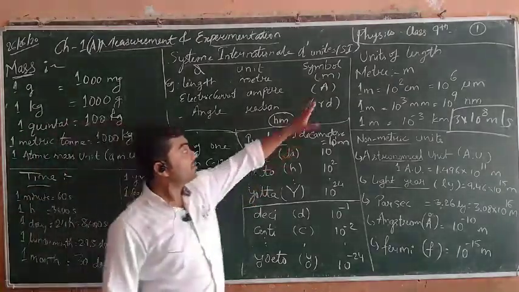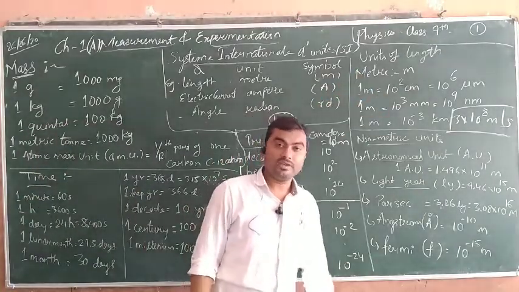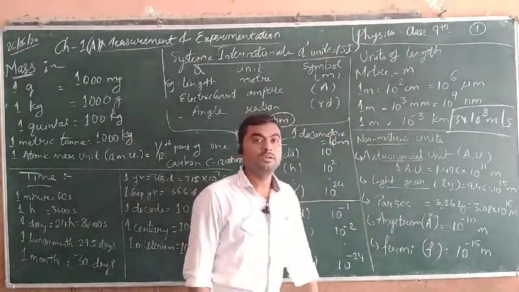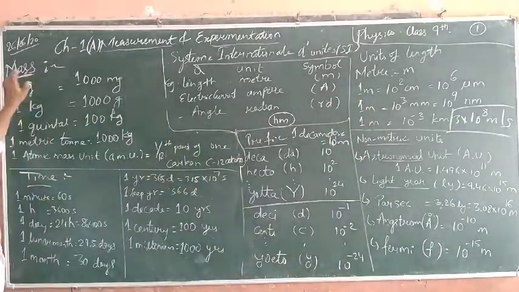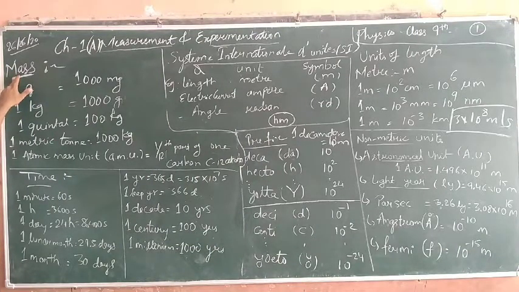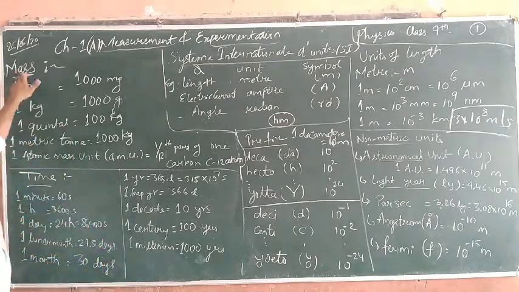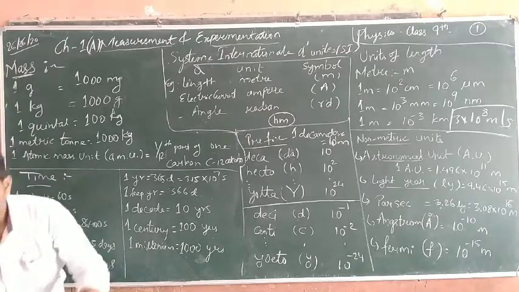So after discussing the units of length, we have seen in meters its smaller units and its bigger units. We go on to the mass. Mass is again weight. When we measure in terms of weight, how heavy an object is, how light an object is, that is mass. So mass is defined as the 1 kilogram.